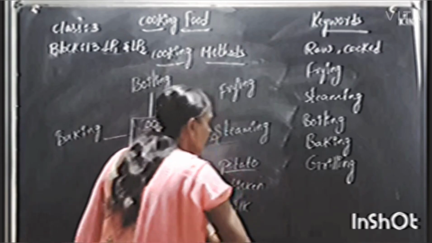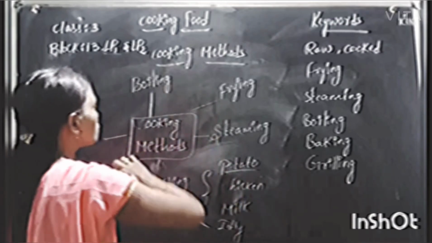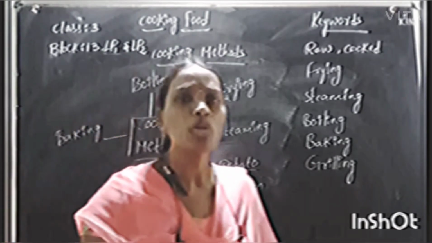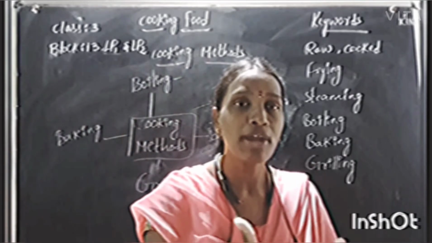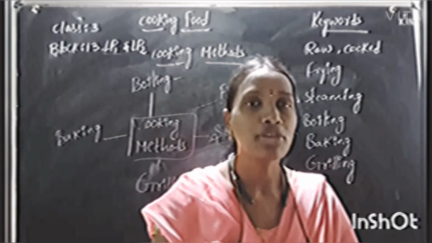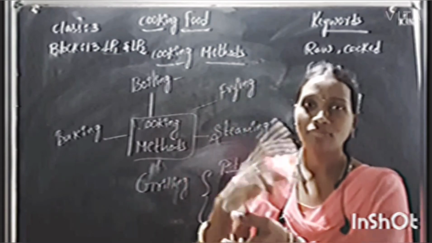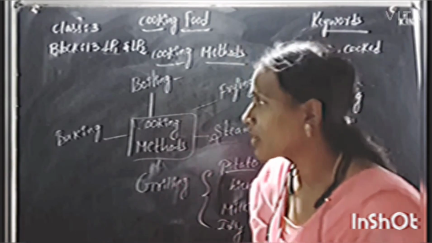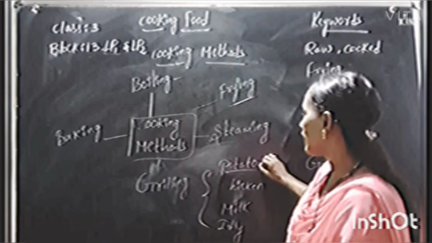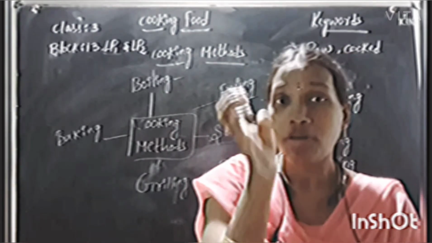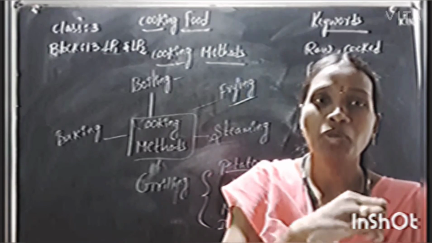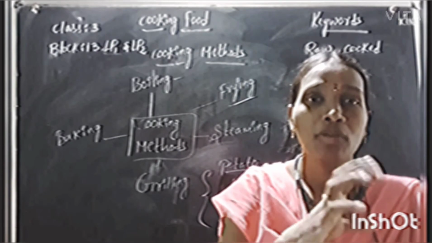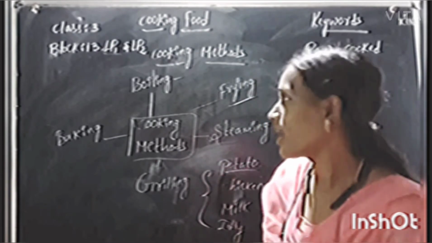First we will go to the potato. First, potato can be boiled. Boiling means you have to put the food item in the water and put that kettle onto the fire. Okay, that is boiling. Frying, we can make potato chips also. We make potato slices and pour the potato slices into deep oil. That is the frying method.